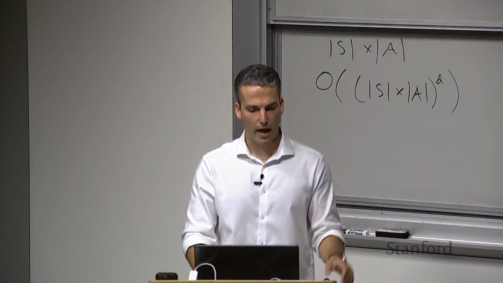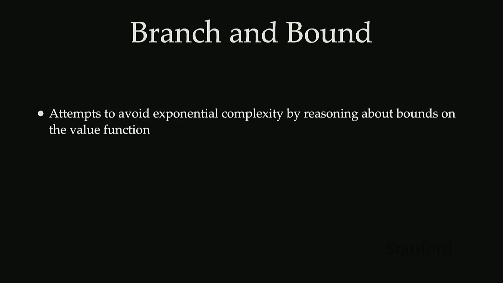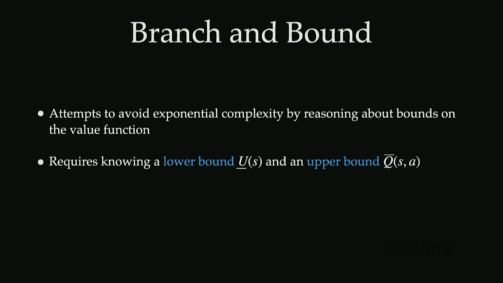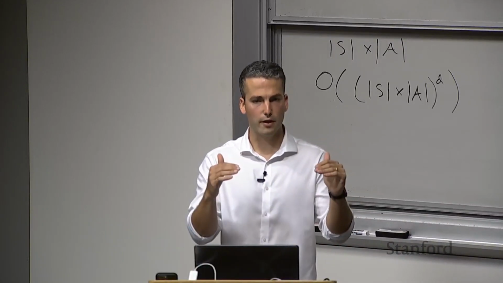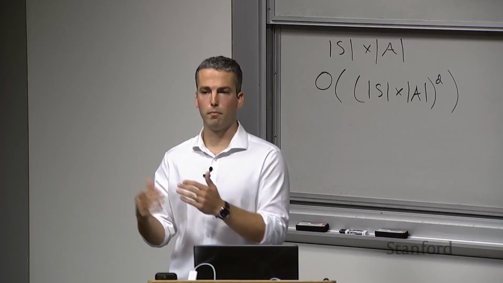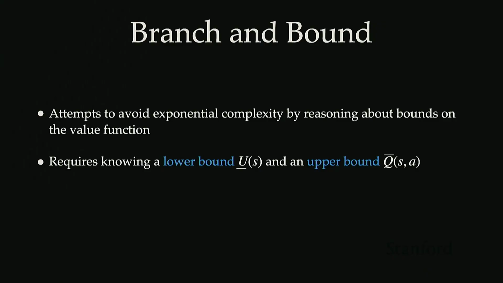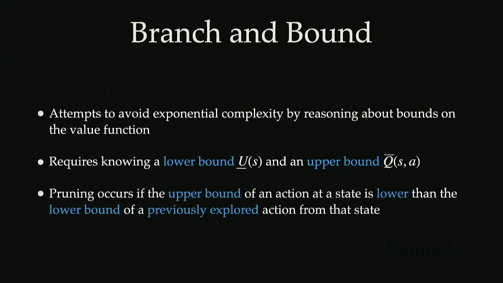That's where the branch and bound algorithm comes in. It attempts to reduce this exponential complexity in forward search by reasoning about bounds on the value function. Branch and bound requires knowing a lower bound on the value function and an upper bound on the action value function. With these upper and lower bounds, we can prune parts of the search tree. Pruning occurs when the upper bound of an action at a state is lower than the lower bound of a previously explored action from that state.